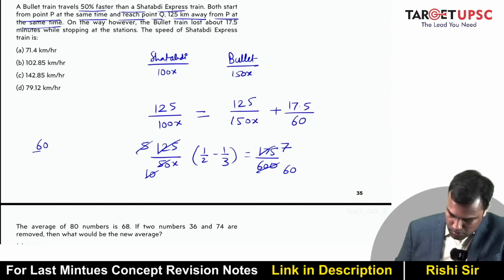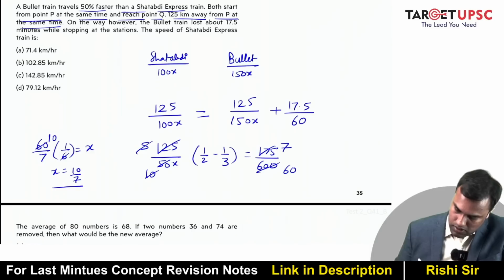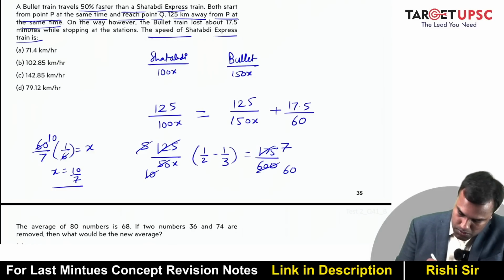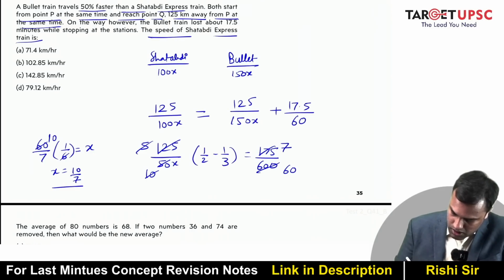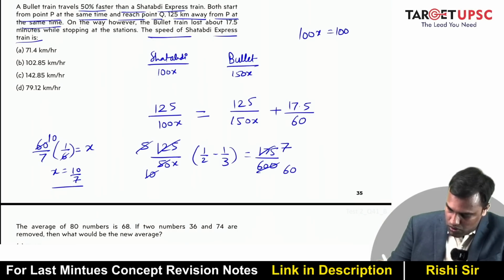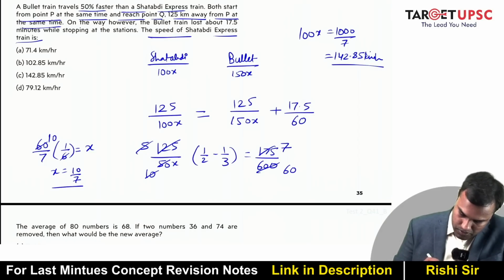So 60 by 7 into 1 by 6 is equal to x. So what is x? 10 by 7. The speed of Shatabdi Express train is 100x. So what is 100x? 1000 by 7. So that is 142.85 kilometer per hour.